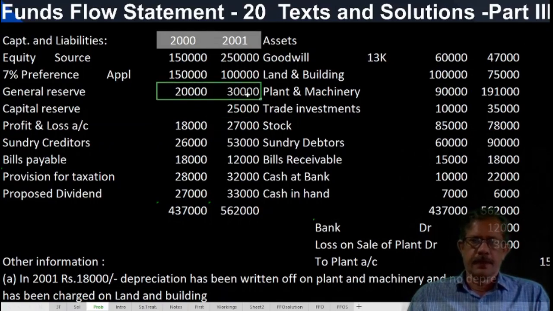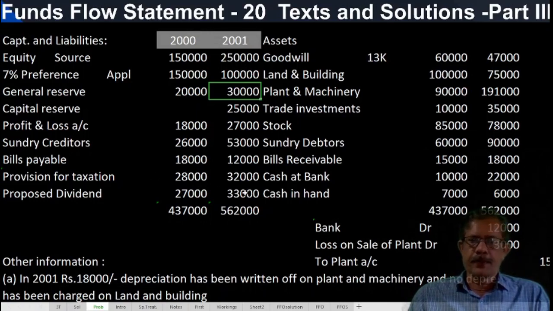Increase in reserve. This is the amount transferred from profit and loss appropriation account to general reserve account. So 10,000 rupees is debited to adjusted P&L account. If you are preparing the statement form, the increase in general reserve should be added to the increase in profit. So 10,000 rupees debited to adjusted P&L account.